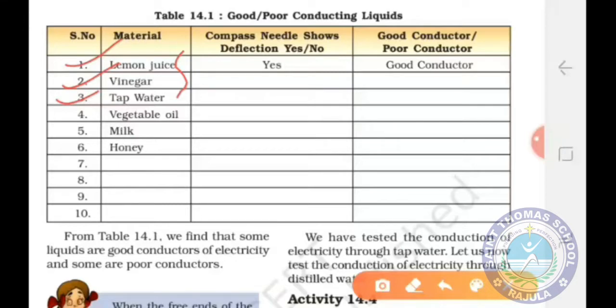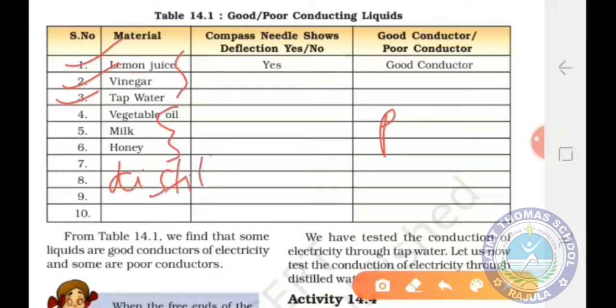And when you dip the free ends of the tester in vegetable oil, milk and honey, the needle of the magnetic compass will not show deflection. So these three liquids are poor conductors of electricity. You can add more liquids in your activity, like distilled water.